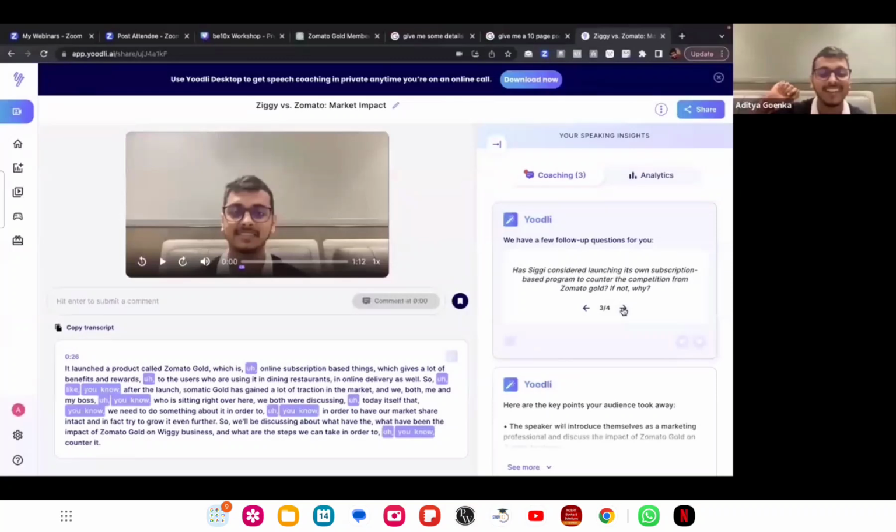Yes or no? Yes. And number four, are there any unique features or advantages that Swiggy offers compared to Zomato Gold that can be leveraged to attract and retain customers? Do you think it's a very good question that the boss would have asked?